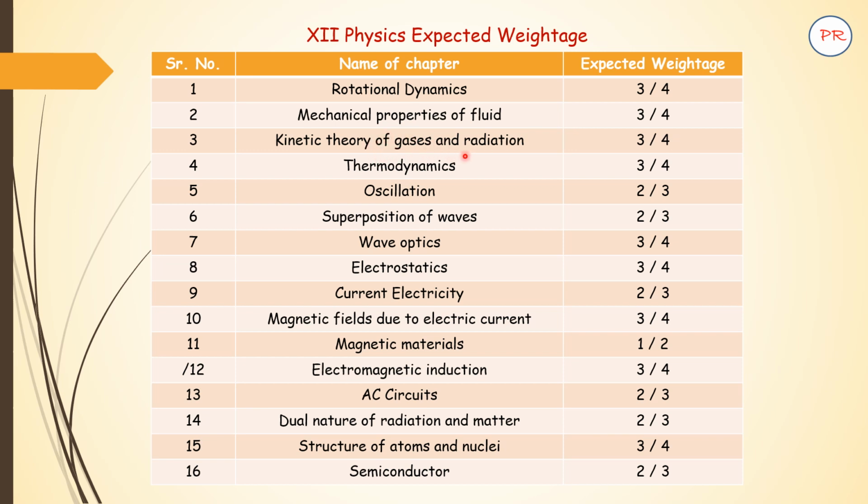Kinetic theory of gases and radiation, again a very big chapter. It includes 2 parts. A kinetic theory of gases, another one is radiation. 3 or 4 questions will be asked. So when it comes to kinetic theory of gases, the first part is the equation for the pressure exerted by a gas. That is going to be very important. When it comes to radiation, Wien's displacement law, and so many other formulas are going to be important.